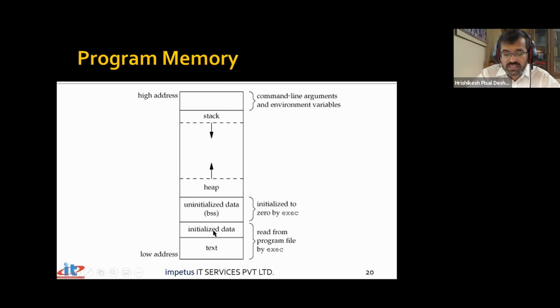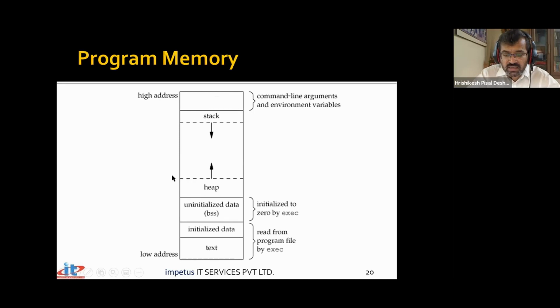Then we have the initialized data segment and the uninitialized data segment. There are some variables in your program which are global; they will go here. There are some variables which are static; that will also possibly go here. There are some variables where you said int i, but you have not initialized it. Those uninitialized variables will go here. And then when you give a call to a program from the command prompt, we can pass arguments. So your argv, argc, and envp, the environment variables, all those things are stored here.